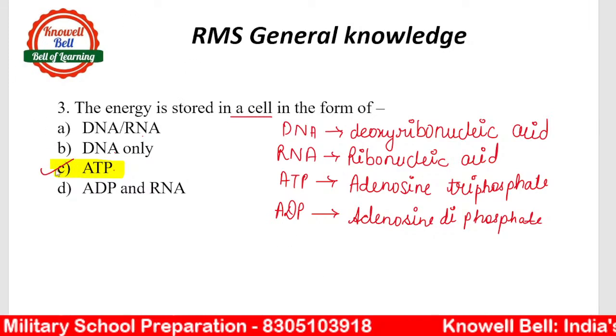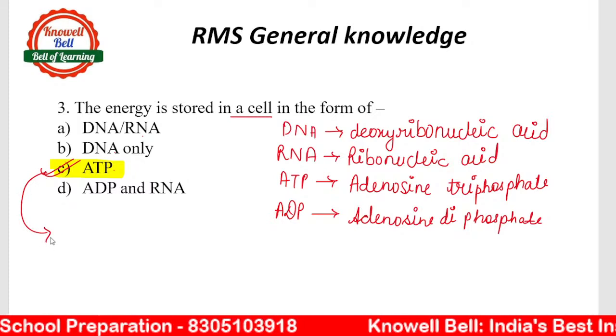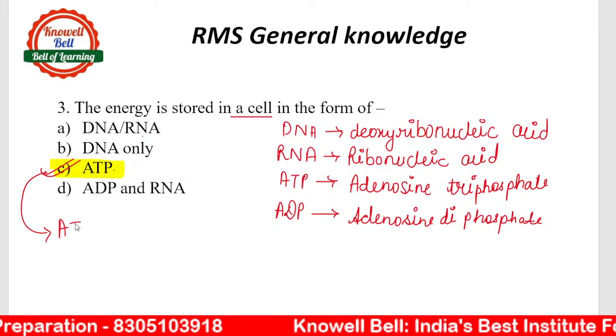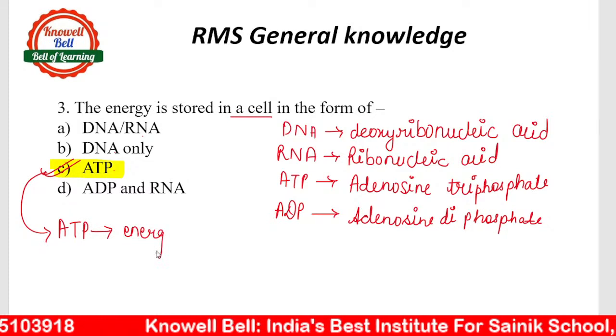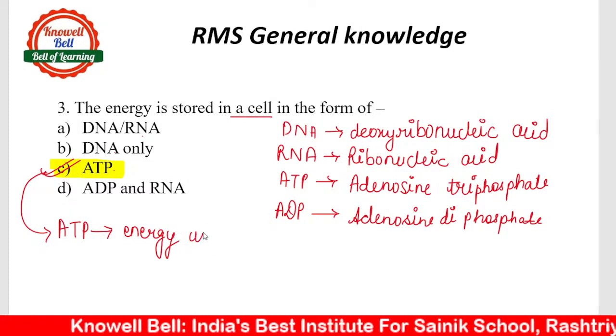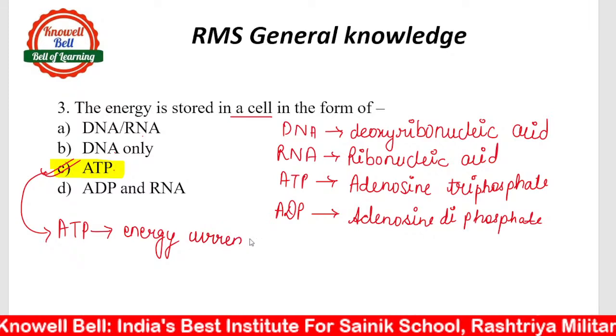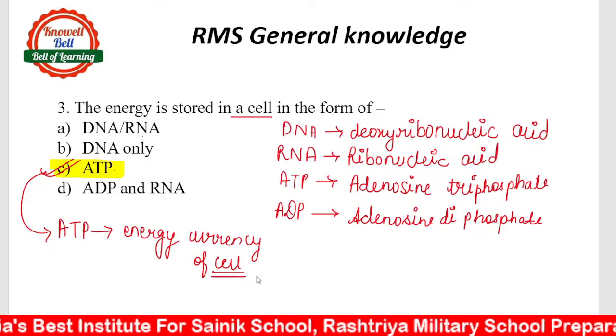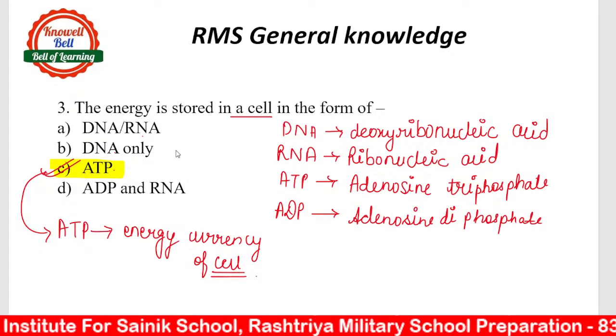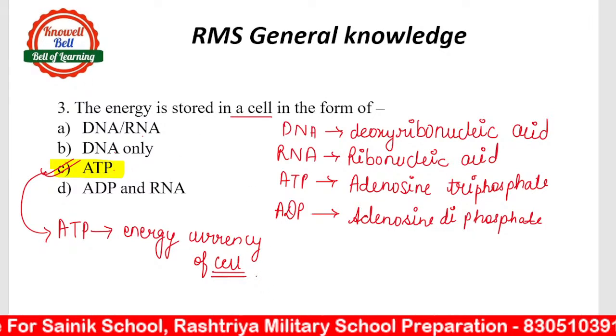Energy is stored in the form of ATP. ATP is called the energy currency of the cell.